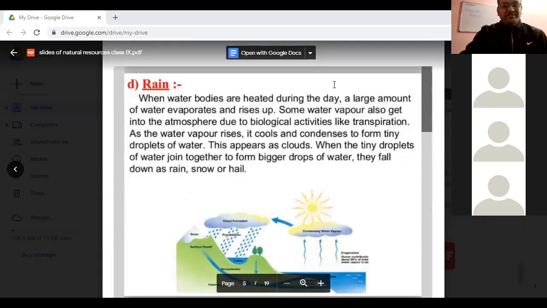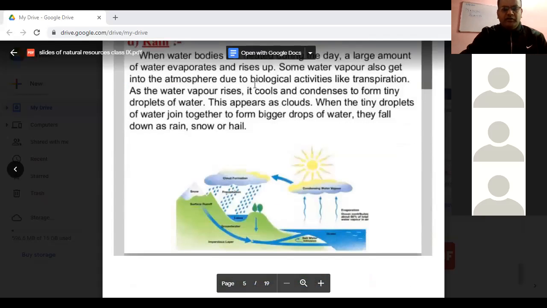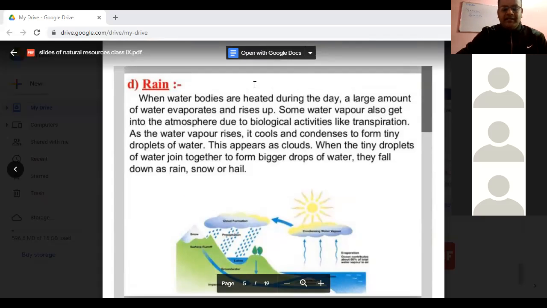Okay. Now, students, after this, we will come to the water cycle. What happens in the water cycle? We all have the idea. Before going into the discussion of the rain and how the rain is formed, I think from your previous, or junior classes, you know this. Can anyone explain how rain is formed, or how the water cycle occurs?